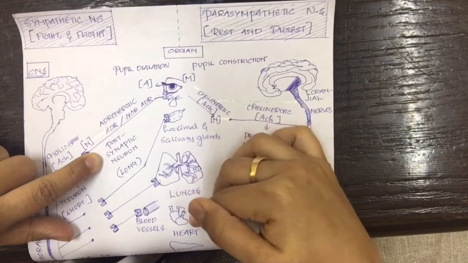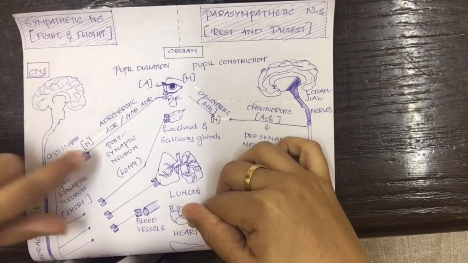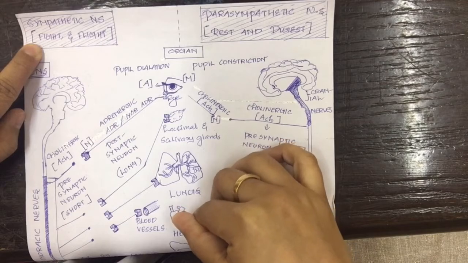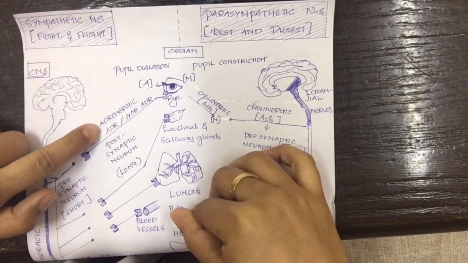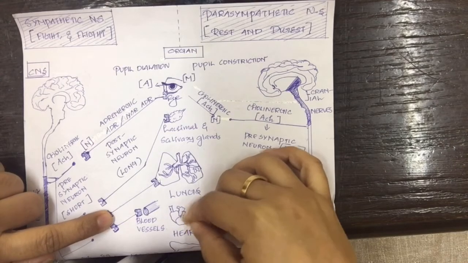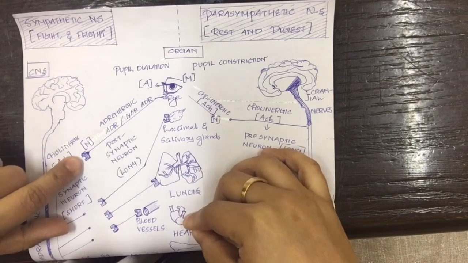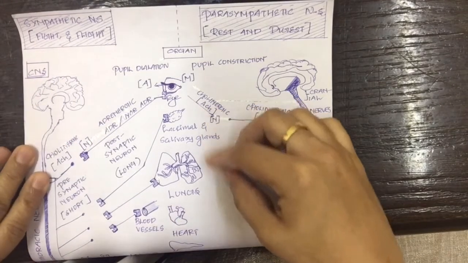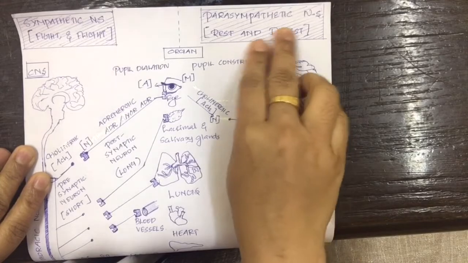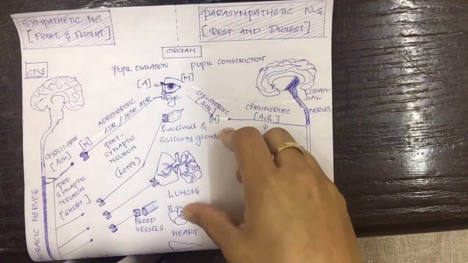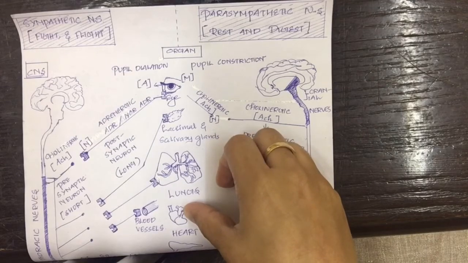For example, in the case of the heart, if the heart is innervated by neurons in the sympathetic nervous system, or the neurotransmitter adrenaline or noradrenaline is released into the heart, then it will have increased heartbeat, which is an excitatory action. And when the heart is innervated by the neurons in the parasympathetic nervous system, or if acetylcholine binds to the receptors on our heart, it will result in decreased heartbeat.